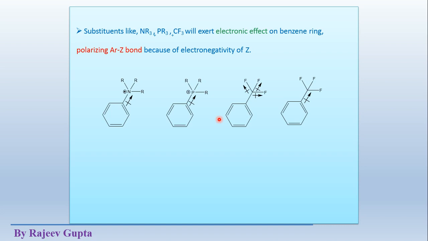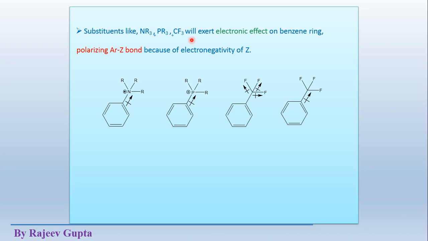Now these are examples of electron withdrawing substituents which do not show a resonance effect. These show only a minus I effect. Okay, these substituents which are ring deactivators show only a minus I effect. These cannot show a minus R effect.